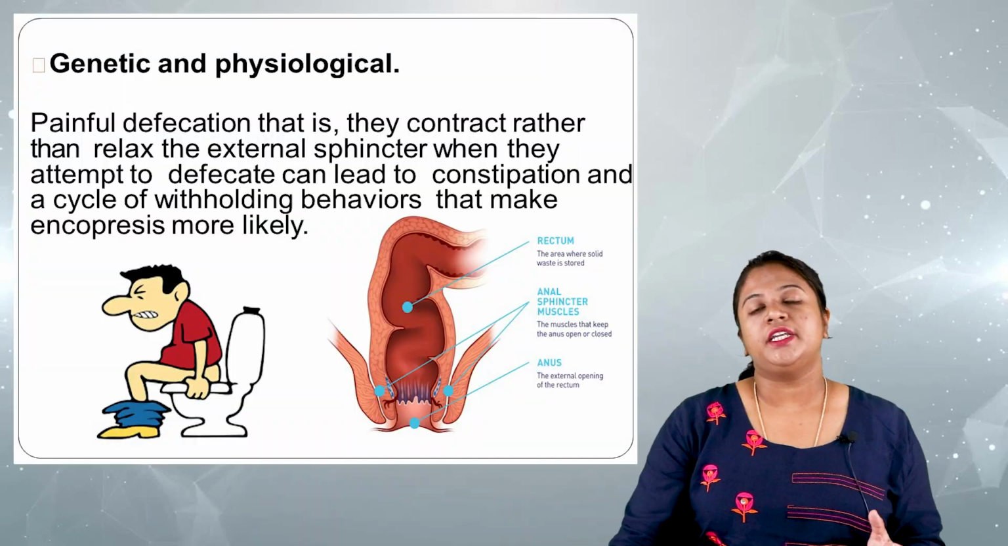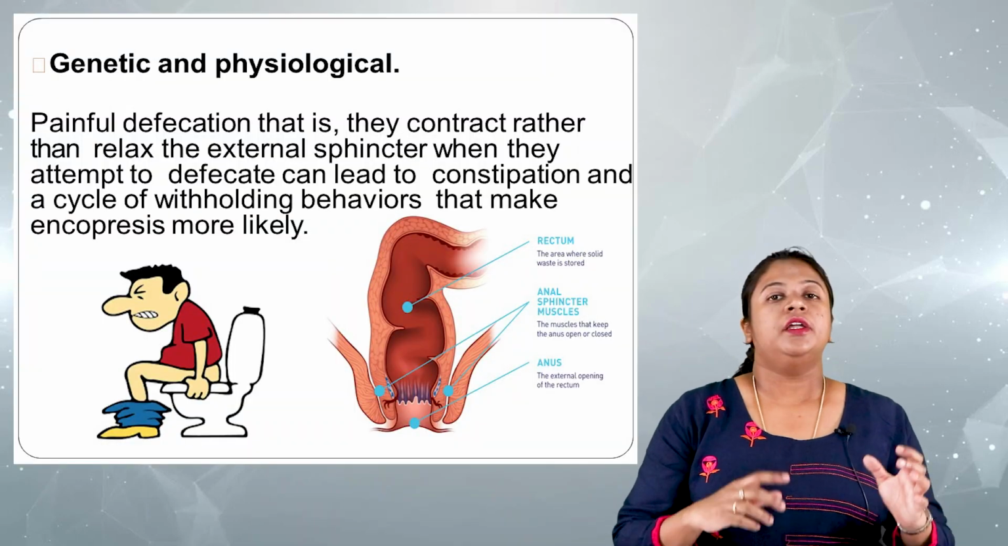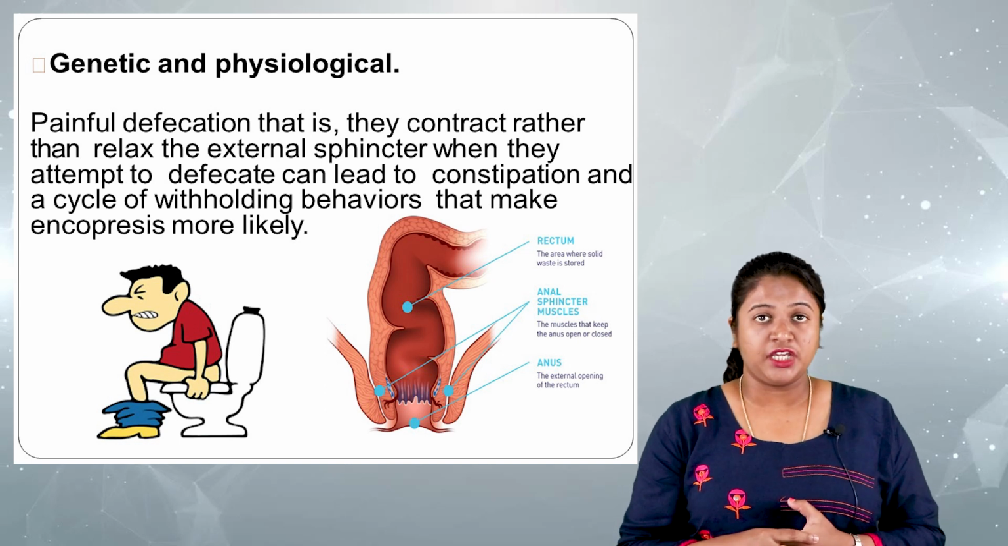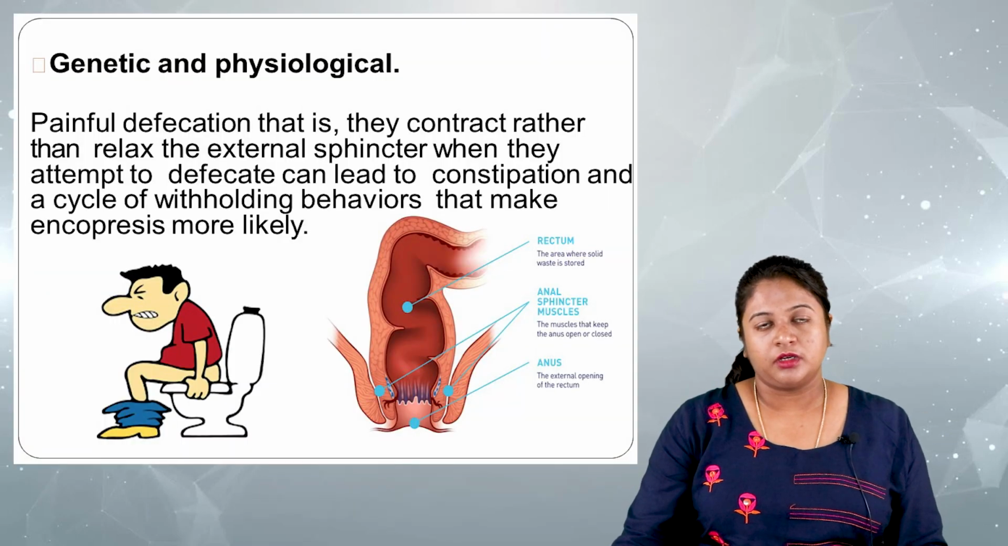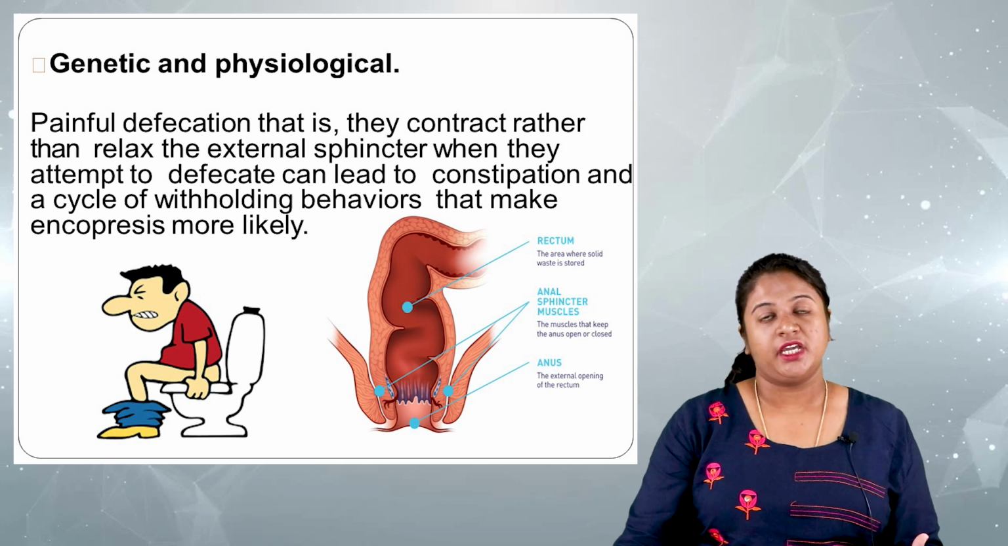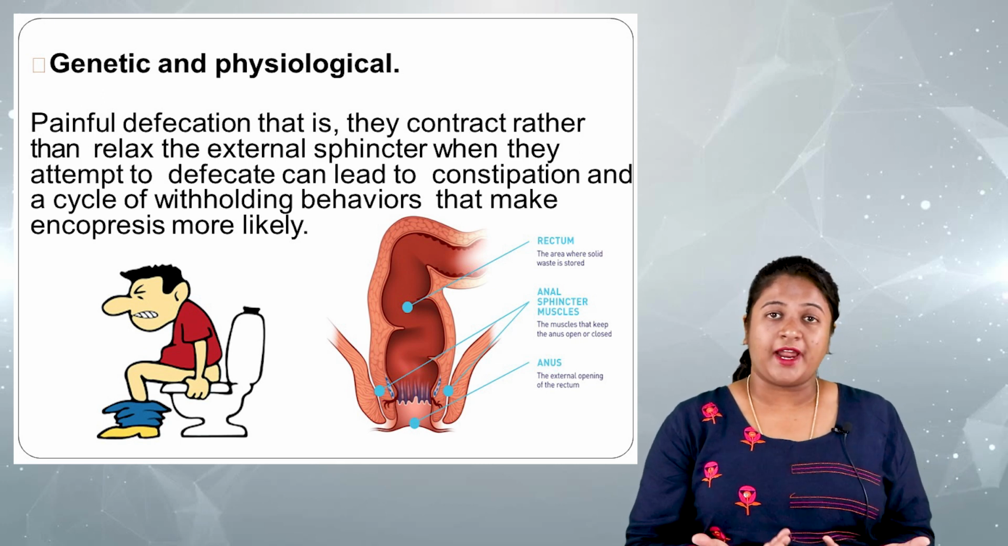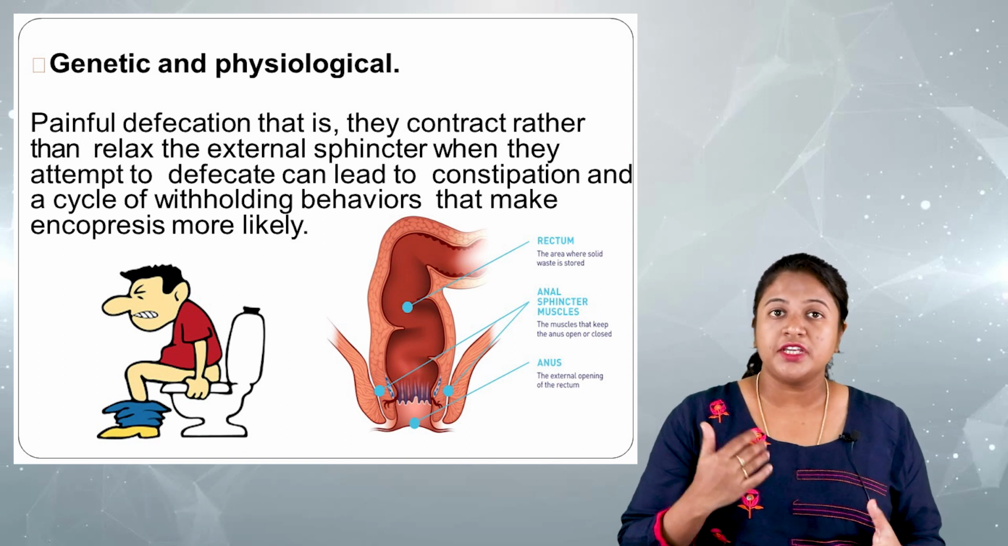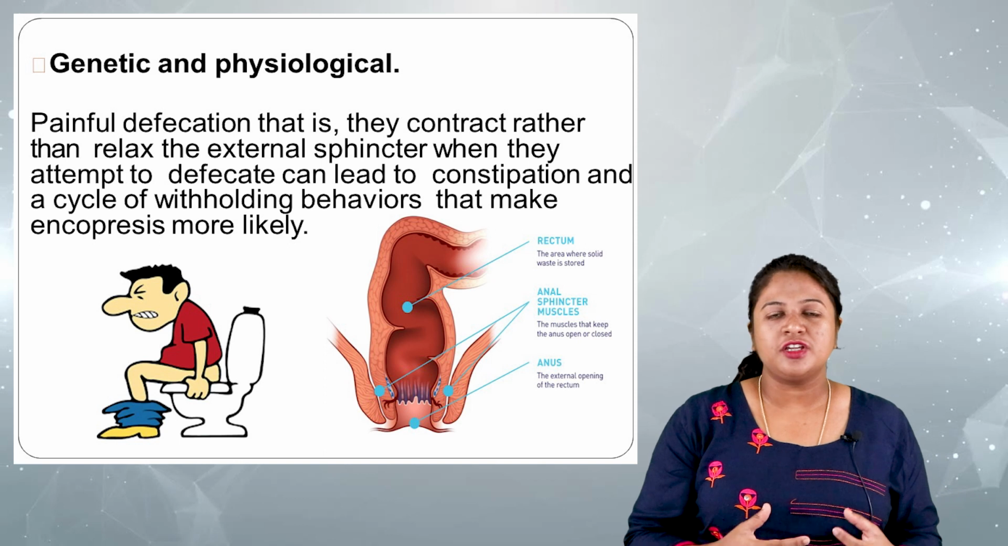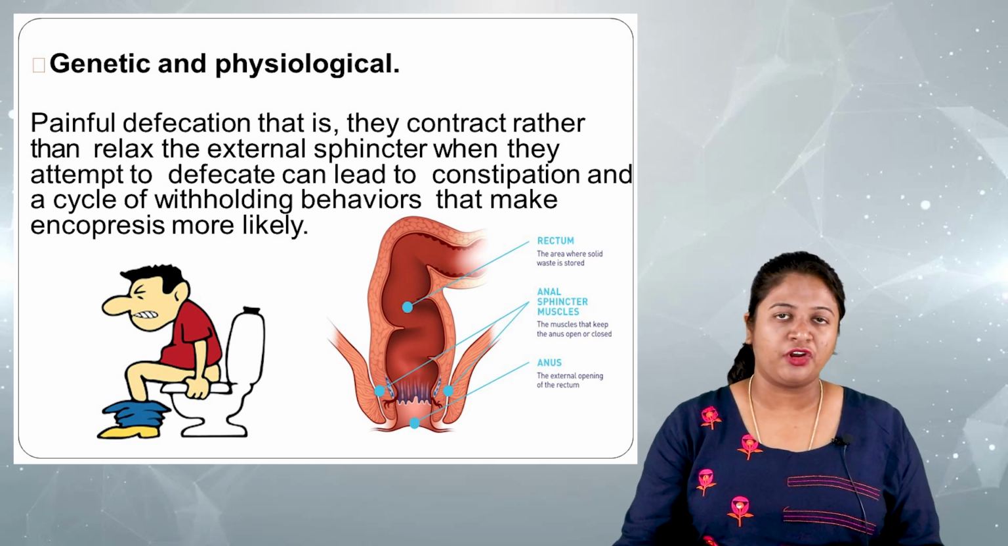The first one is the genetic and physiological cause. The physiological cause can be a painful defecation wherein the external sphincter muscle will contract rather than relax. When it is contracted for a longer period of time, the feces will be withheld inside, right? Because of this, there may be frequent evacuation or defecation. So a person with constipation can end up with non-organic encopresis.